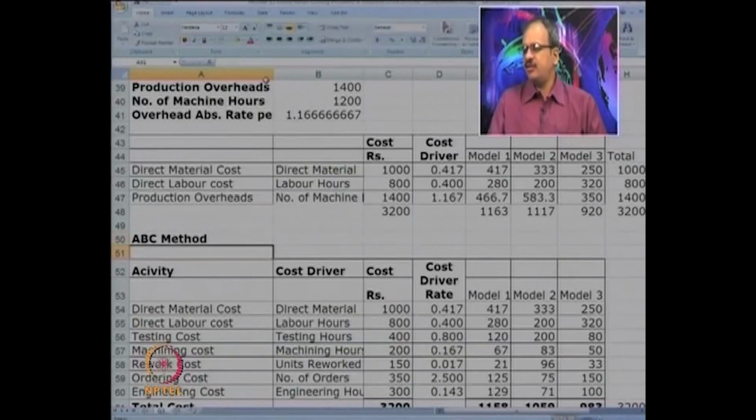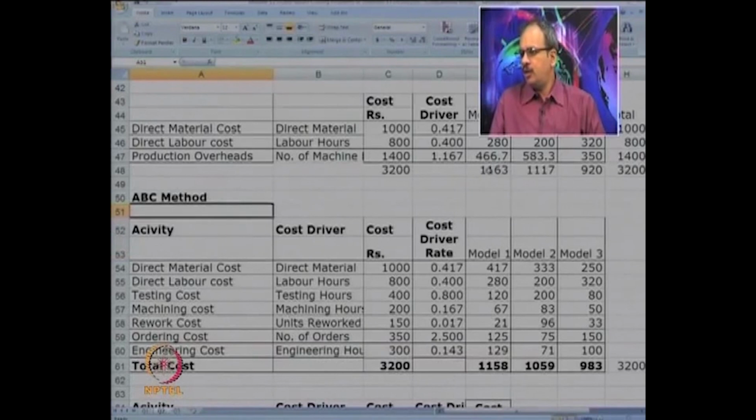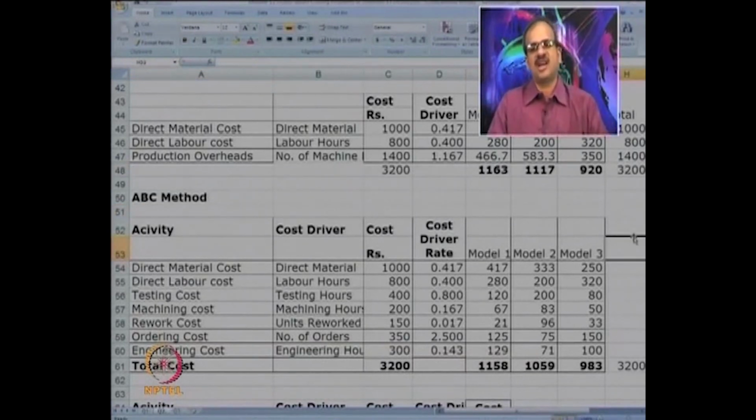So once again, I think it will be clear to you that this is a slightly improved cost charging, because we are looking at each cost separately and charging it as per the activity which absorbs those resources.